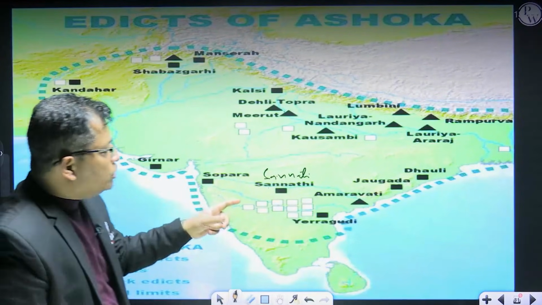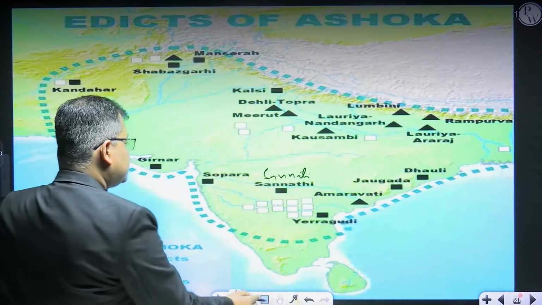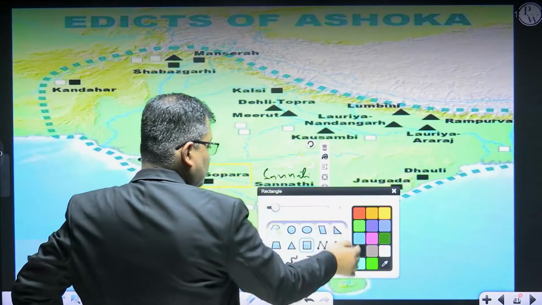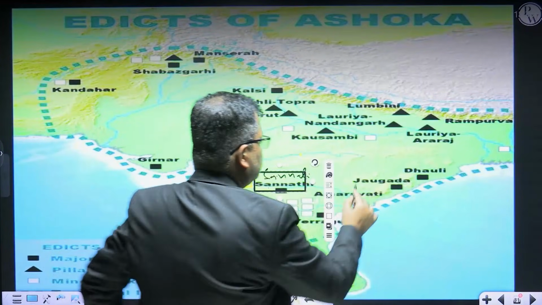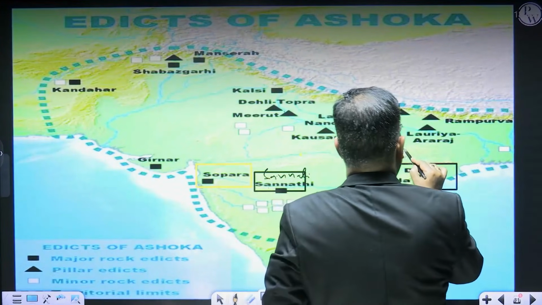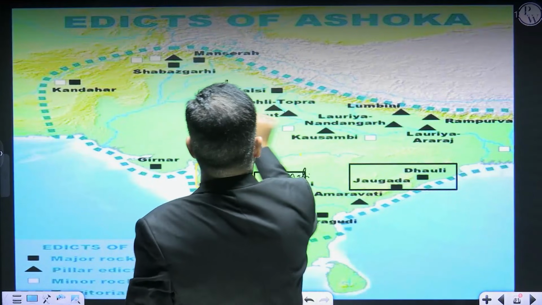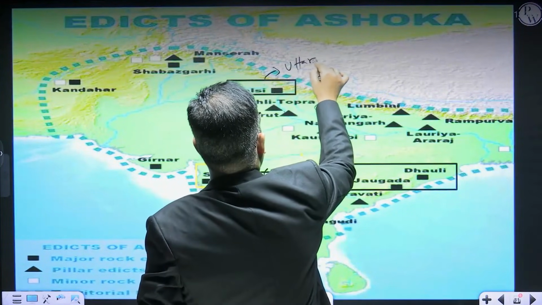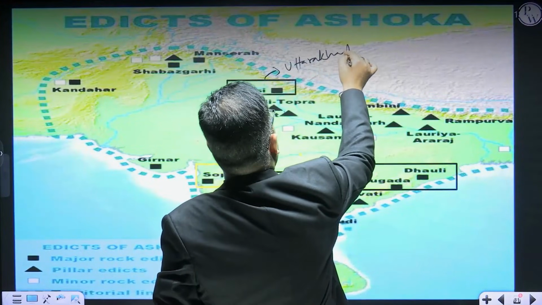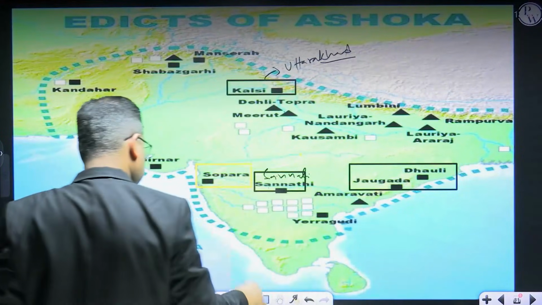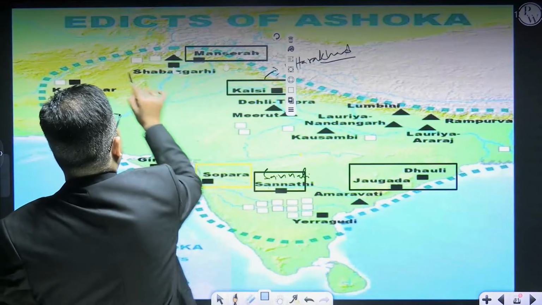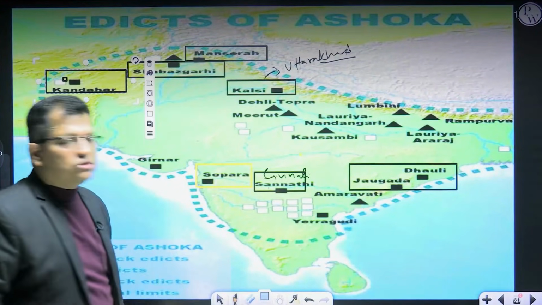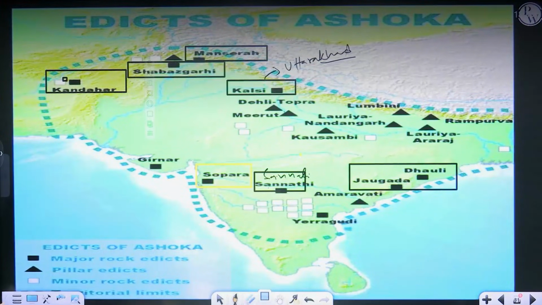So what you need to do, sir, madam, is learn the major rock edicts: in which state they are located, where they are located, right? So these are your Girnar, Kalsi, that is in Uttarakhand, near Dehradun. Then this is your Mansehra, this is your Shahbazgarhi, this is your Kandahar, right? So these are some important inscriptions that you should know about, right, sir, madam?